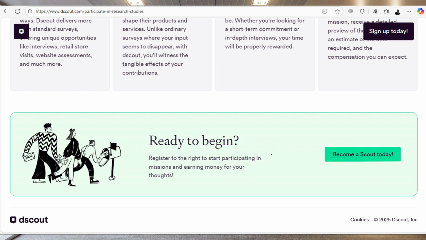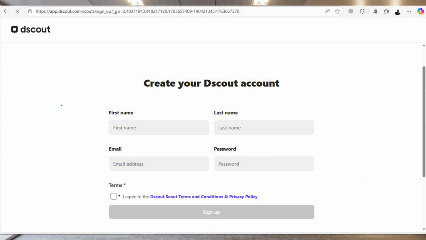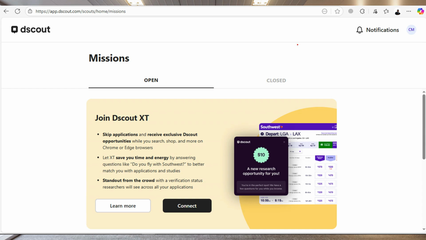And in order to start the process of registering, you have to come here on "Become a Scout Today" and click on this sign up button. This will take you to this page, where you need to enter a few details. The first will be your name, your last name, then your email, and your password. Then you click agree on the terms, then you sign up. Now this of course will open this dashboard.